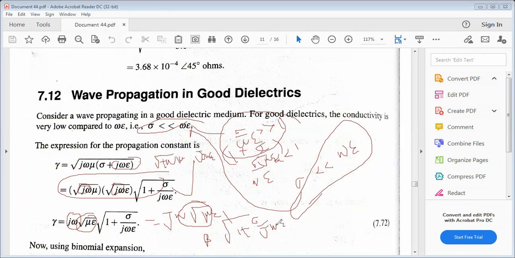Can I write this expression as beta into 1 plus sigma by j omega epsilon whole power 1 by 2? Now this is in the form of 1 plus x whole power 1 by n. How is it possible to expand that type of expression? Such expressions are expanded by using the binomial expansion theorem.